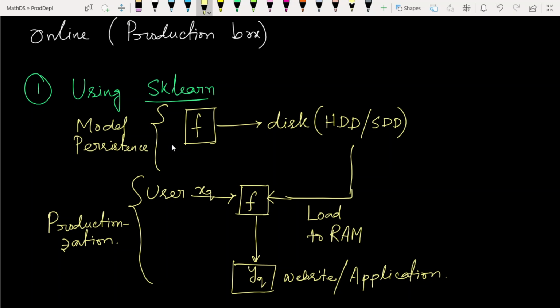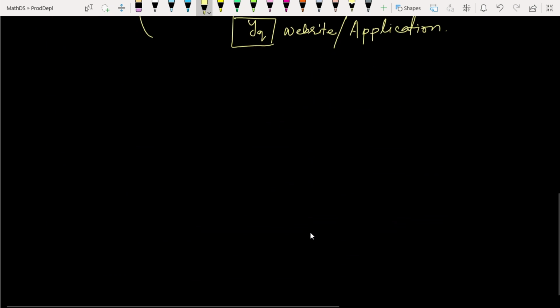This is model persistence: we store the models, and when we use them, we load them into our RAM and apply them on our interfaces. That's the first step. Some startup guys are doing this simple step.